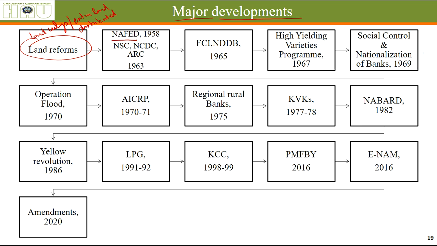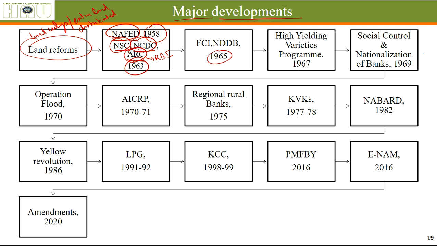NAFED, National Agricultural Cooperative Marketing Federation, National Seed Corporation, National Cooperative Development Council, and Agricultural Credit Council. I don't remember. Agriculture Refinance Corporation. These things were made in 1958 and 1963. This helped people in marketing, in terms of seeds, and in developing a cooperative behavior among the farmers of the country. The Agriculture Refinance Corporation was made under RBI for directing credit specifically towards agriculture.